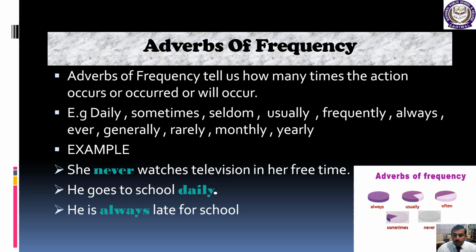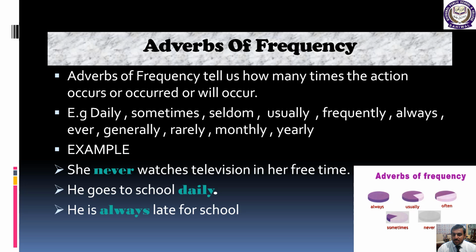For example, here are some words presented in this slide: daily, sometimes, seldom, usually, frequently, always, ever, generally, rarely, monthly, and yearly.